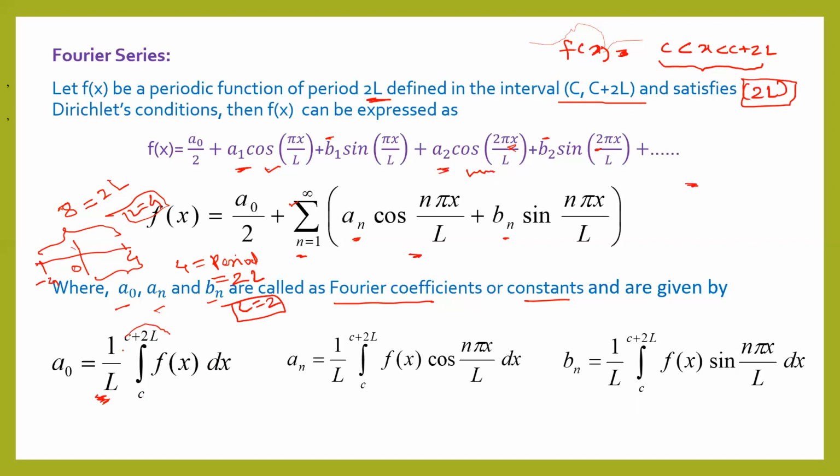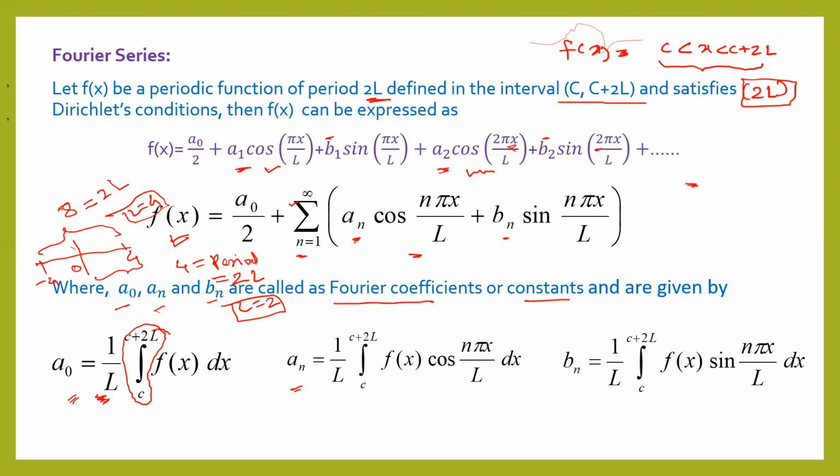Then these are the limits in which the function is defined, c to c plus 2L, and we integrate the function f of x, whatever function we are required to express in terms of sine and cos. That function we write here, and you will get a0. Similarly, for an, 1 upon L, integral from c to c plus 2L, and this time with the function f of x, we have cos.